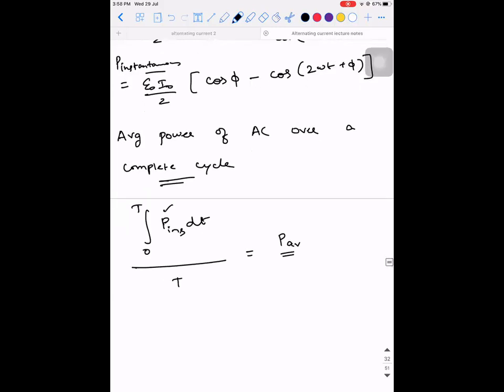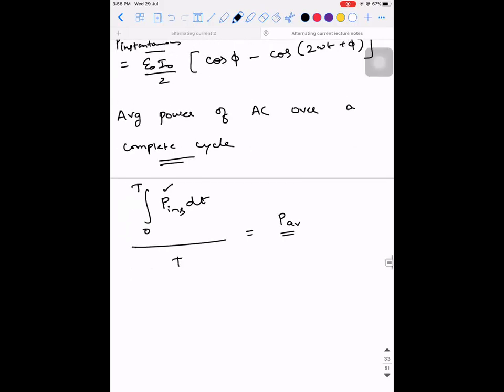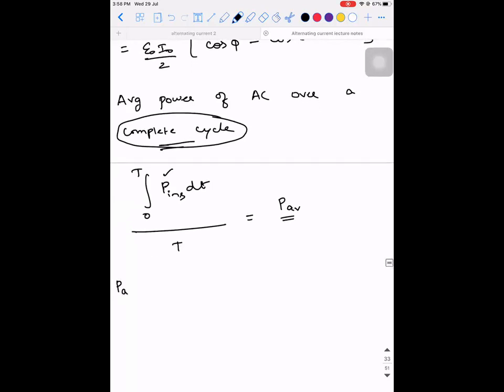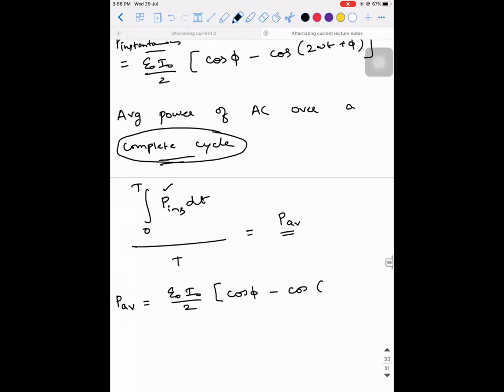It is similar to how we calculated the average value of EMF. There, what did I do? Instantaneous value of EMF with respect to time between 0 to T by 2, divided by T by 2. In a similar way, we are trying to calculate it over a complete cycle. Is there any doubt in this step? No, sir. Okay. So then average power will be equal to, observe, in the place of instantaneous EMF, power, can I write it as E naught I naught divided by 2 into cos phi minus cos of 2 omega t plus phi dt, integral from 0 to T, the whole divided by T.